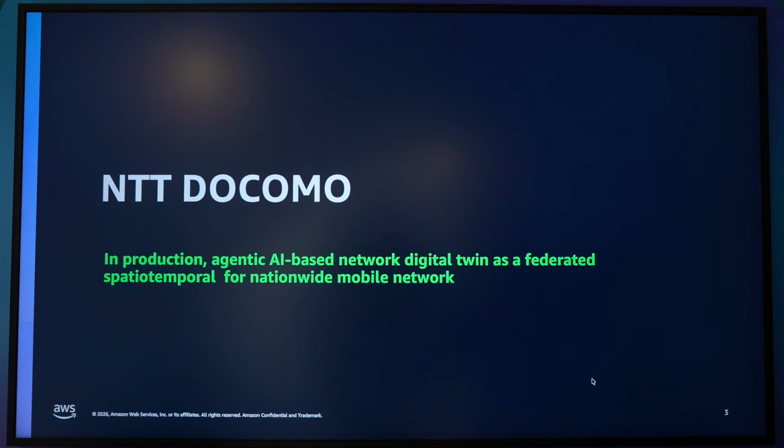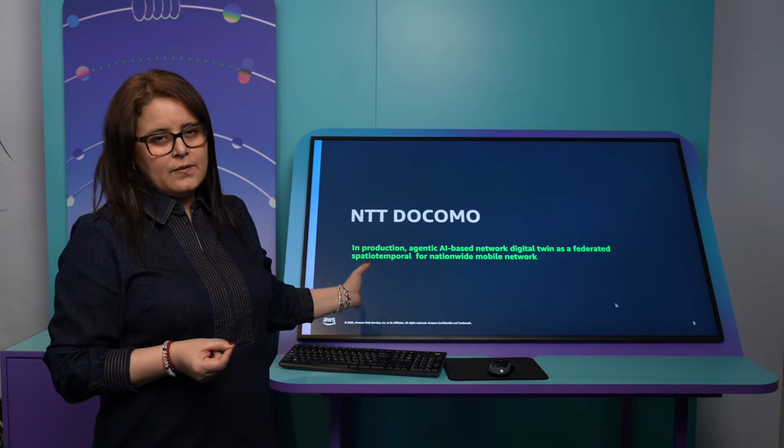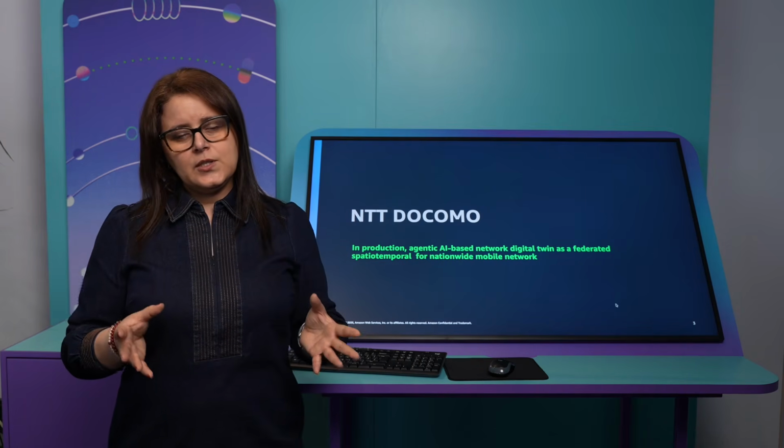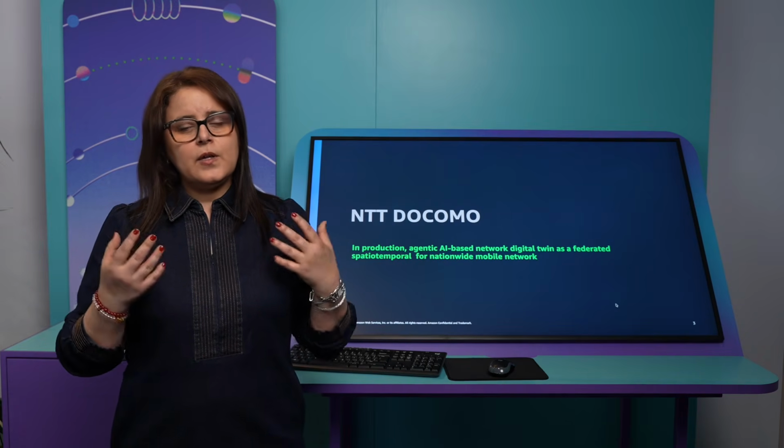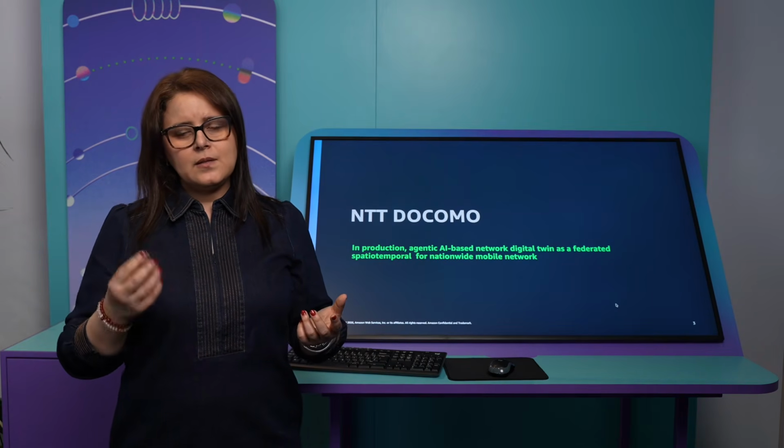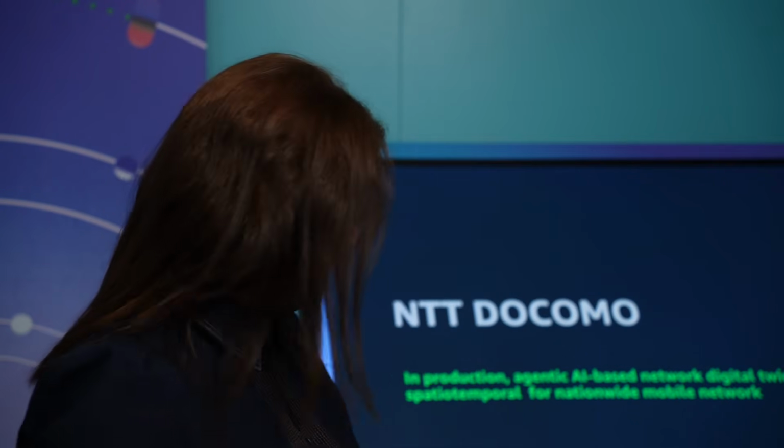I am proud to announce that with DOCOMO, we are in production in the full territory of Japan across 3 network segments: the radio access network, the transport, and the core. And we have a full digital twin with Agentic AI running on top of this data and making sense of the events happening, the insights that are leading to, for example, abnormal behavior, as well as the agents that are isolating the failure and indicating what's wrong in the network in less than 5 minutes.